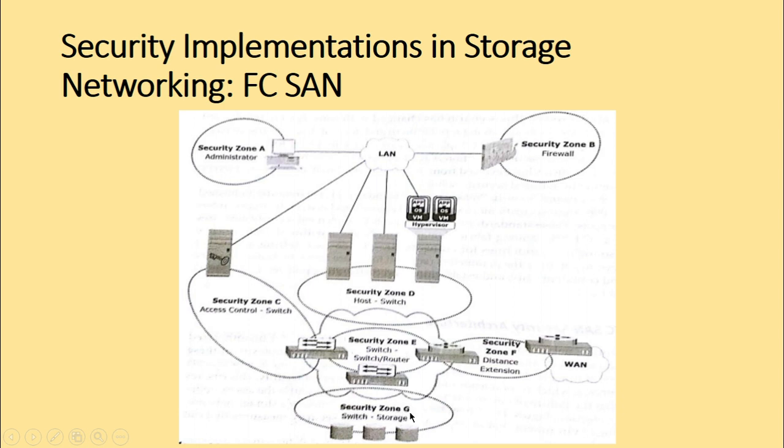And lastly, we have security zone G, which is about the connectivity between the switch and the storage. So we can protect the storage arrays on our storage area network through worldwide WWPN based LUN masking, or by session ID locking and masking based on the source Fibre Channel addresses.